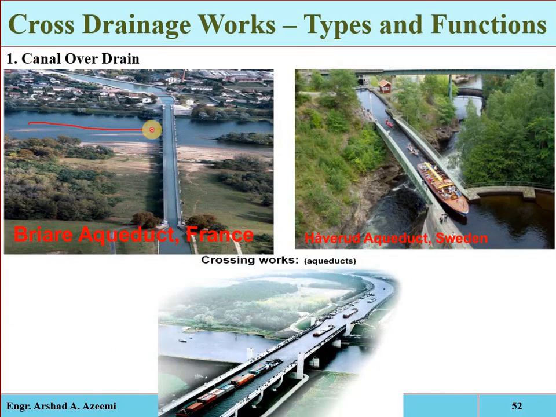See the natural drain, and this is the irrigation canal, for example. So the highest flood level of the natural drain is lower than the bed of the irrigation canal, so the canal clearly passes over the drain. So this structure is called an aqueduct.